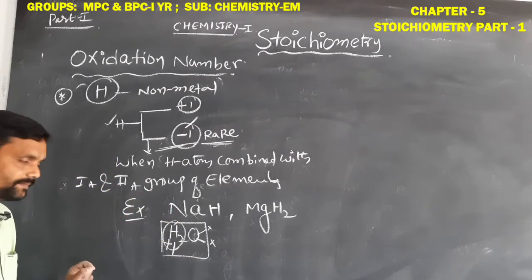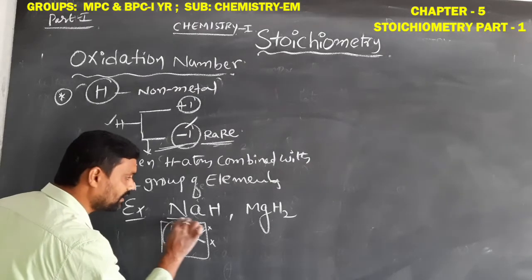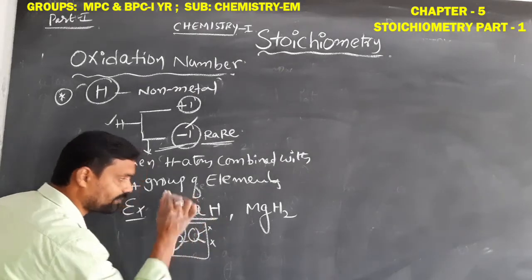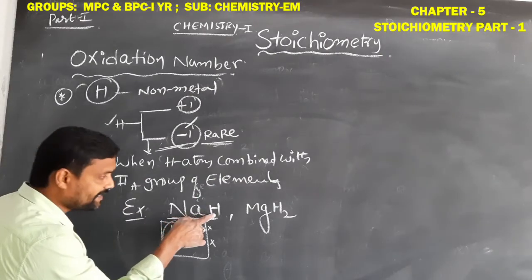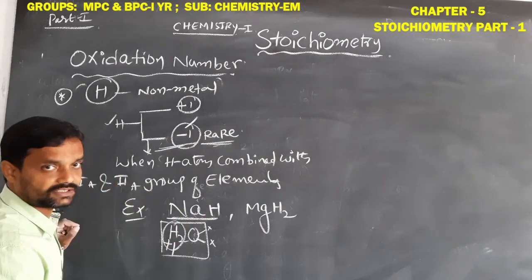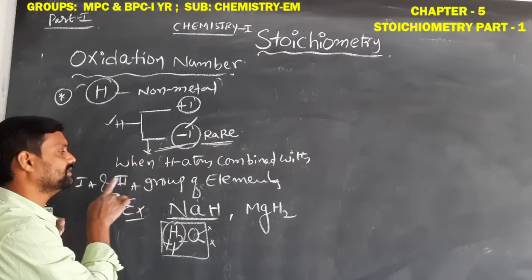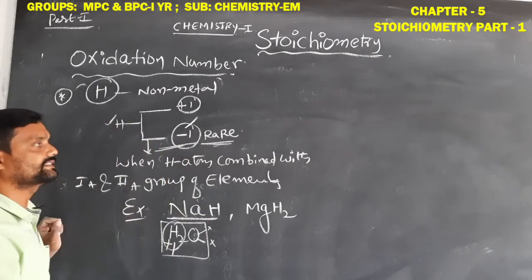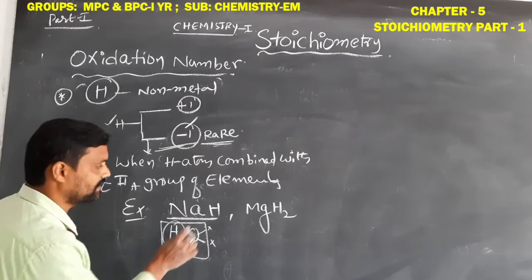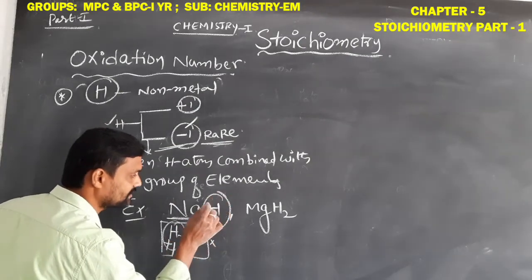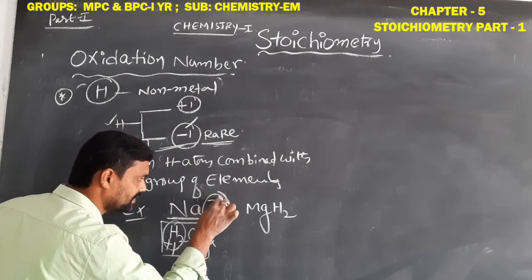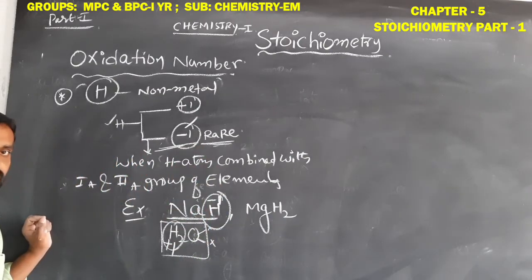Okay students, clear? For example, when you observe this compound, hydrogen is combined with the first A group alkali metal sodium. So when it is combined with a first A or second A group element, its oxidation number is -1. In this condition, hydrogen oxidation number is -1.